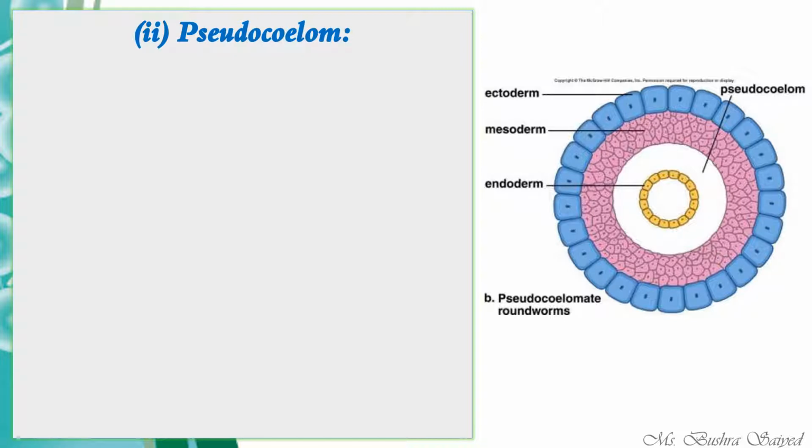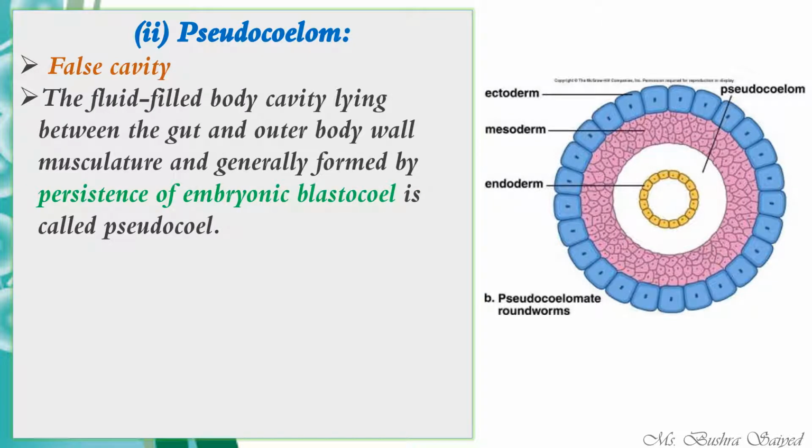The second one is pseudocoelom. We call it a false cavity. Why a false cavity? Because it is not derived from mesoderm. We have seen earlier the first feature of the coelom, which said that the coelom is formed from mesoderm. But in the case of pseudocoelom, the coelom is not formed from the mesoderm, but it is formed by persistence of the embryonic blastocyst. Now, what is this blastocyst?